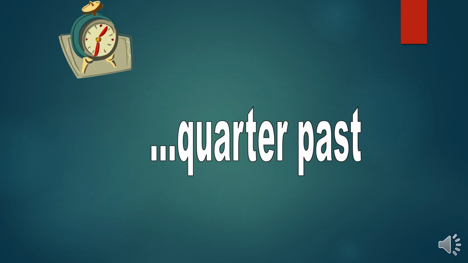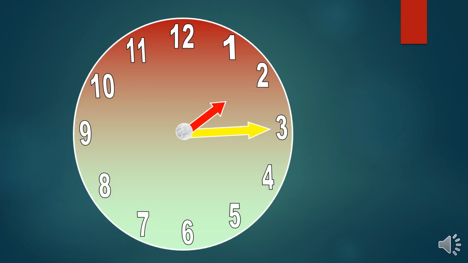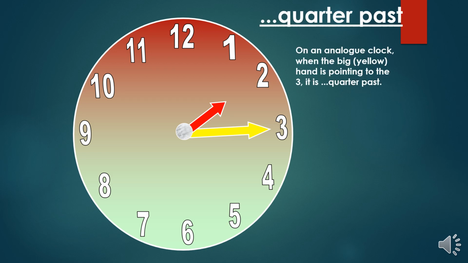What is quarter past? Quarter is half of half. If half is 30 minutes, what is half of 30 minutes? It's 15 minutes. So 15 minutes means it's a quarter. It can be quarter past or quarter to. Here's an example. On an analog clock, when the big yellow hand is pointing to the 3, it is quarter past.